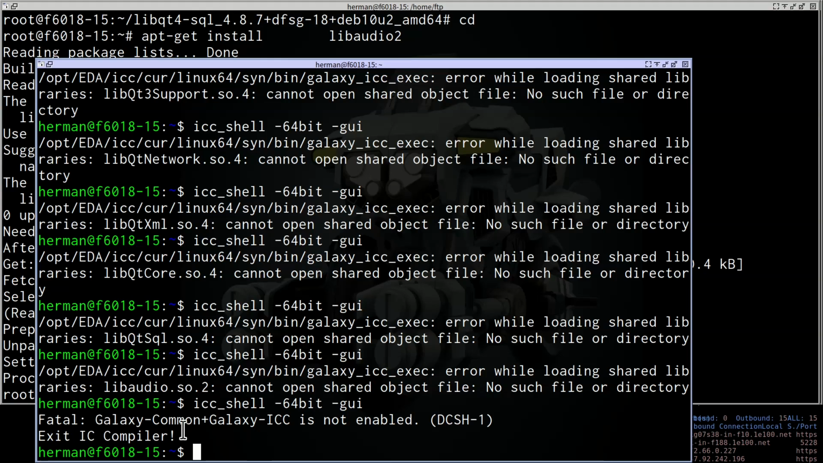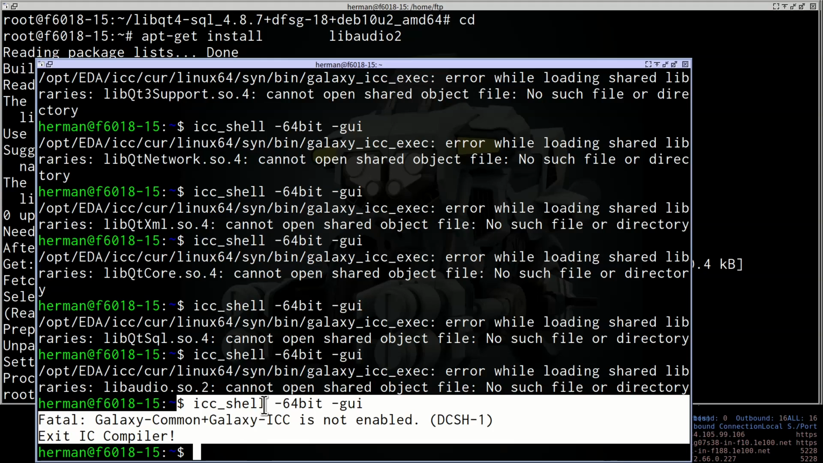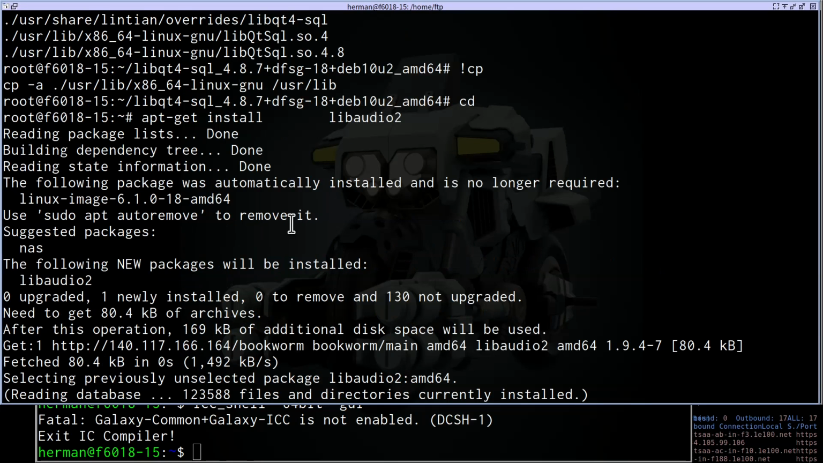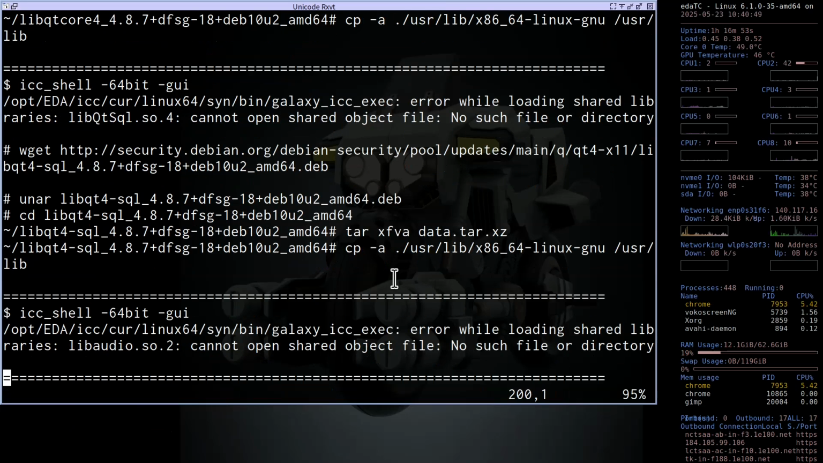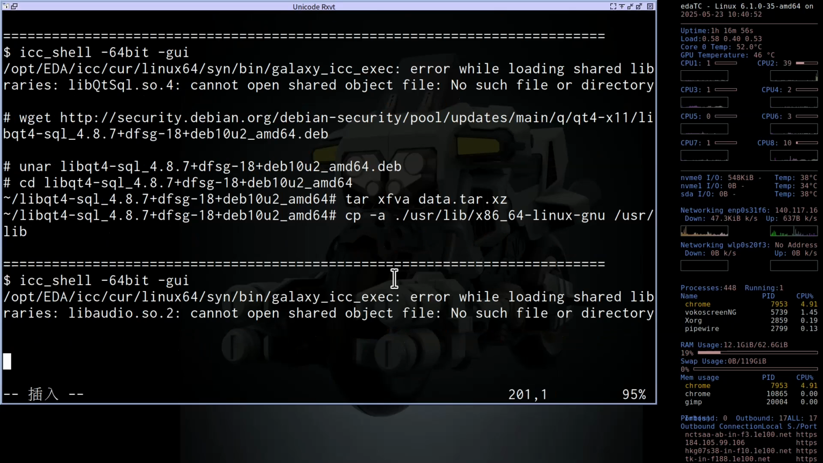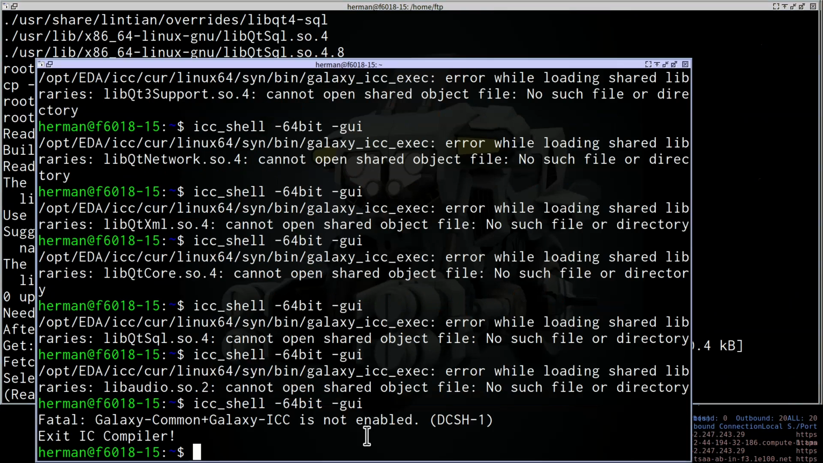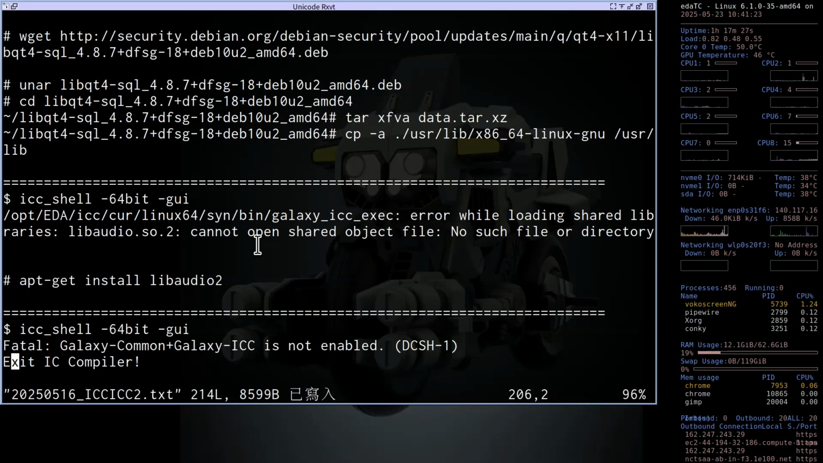But we encountered a different problem. So this is new. I will tell you how to solve this later. But after this, you can see that all the files are installed. All the missing links are found, right? And I guess this is license problem. Okay. Anyway, now we encounter this problem, right? So let's see what happened.